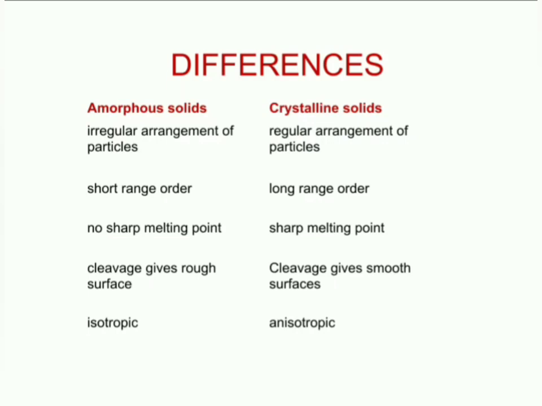In case of amorphous solids, cleavage gives rough surfaces. In case of crystalline solids, cleavage gives smooth surfaces. Amorphous solids are isotropic in nature. That is, they have the same values of physical properties when the physical properties are measured in different directions, whereas crystalline solids are anisotropic. They have different values of physical properties when the physical properties are measured in different directions.